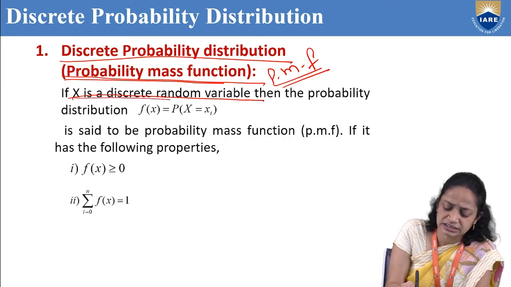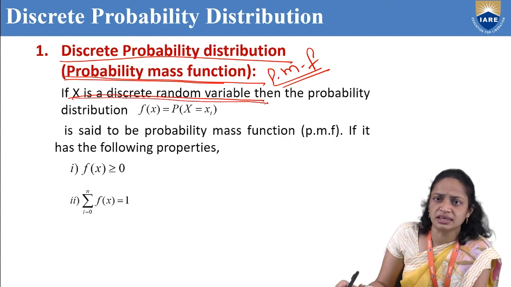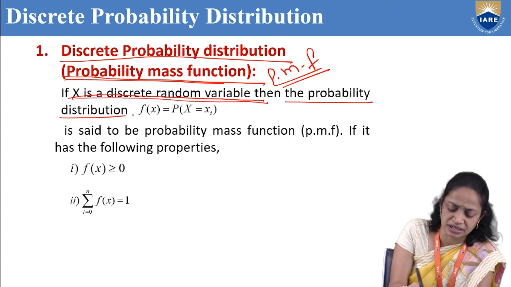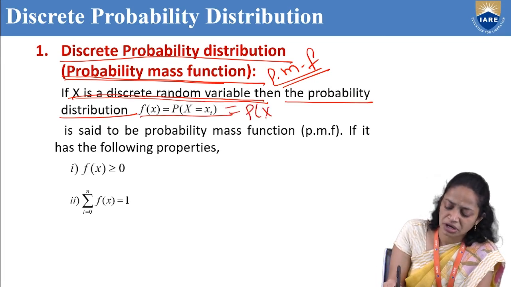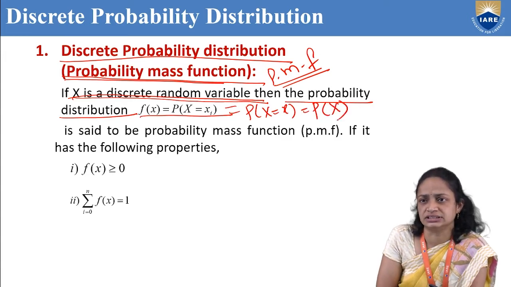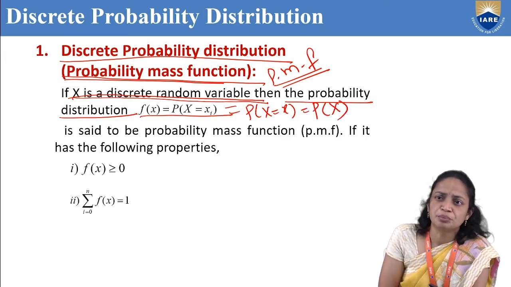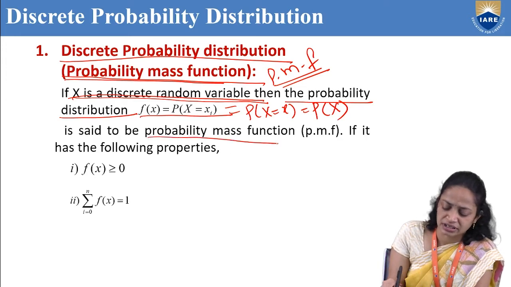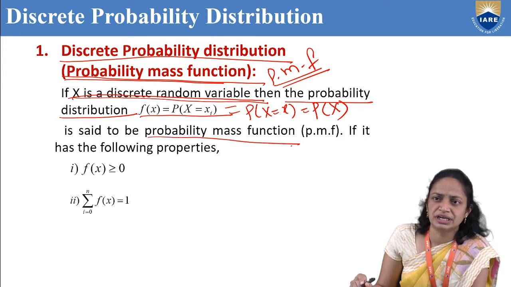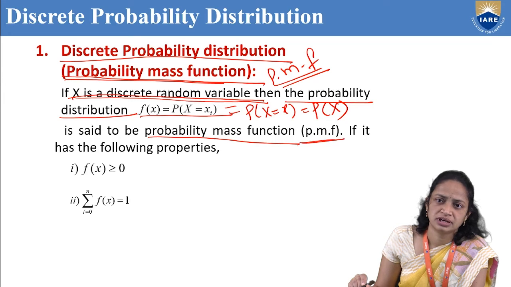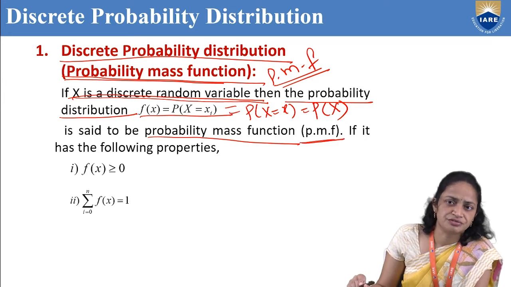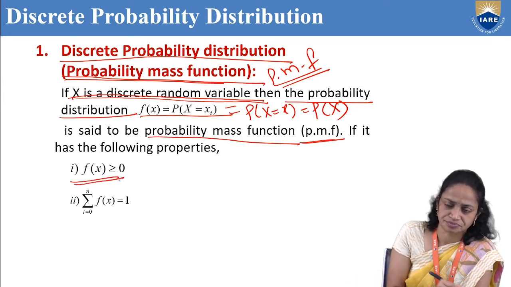If x is a discrete random variable, then the probability distribution f of x equal to p of x equal to xi, or p of x equal to x, or simply we can say that p of x is said to be a probability mass function or discrete probability distribution or PMF, if it has the following properties.